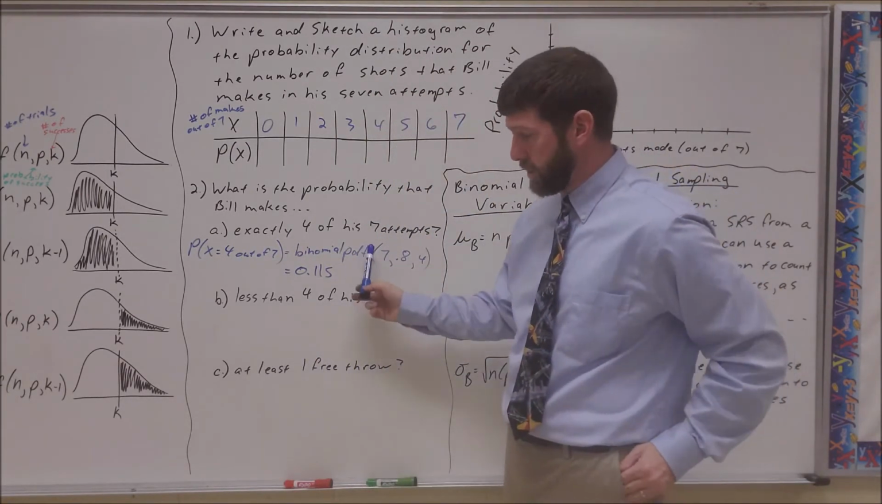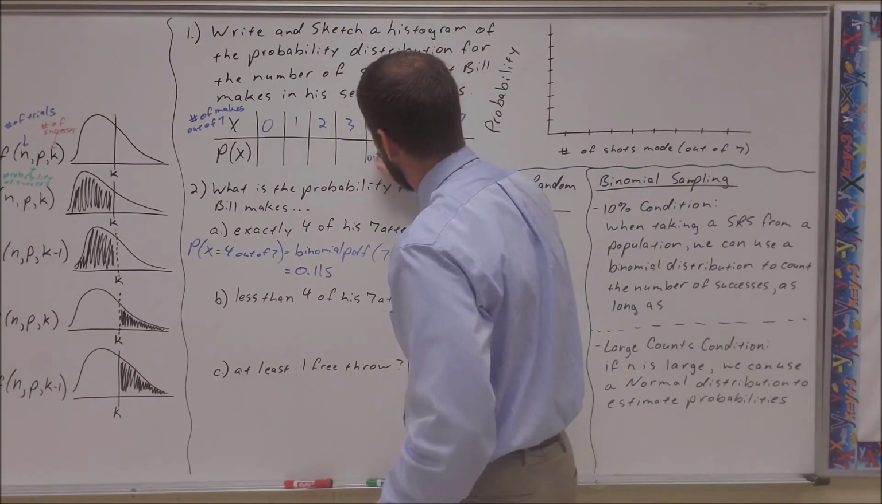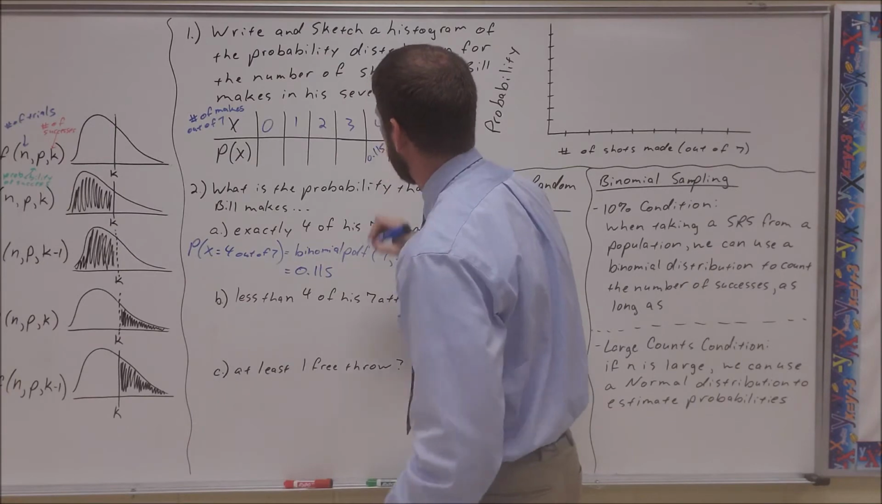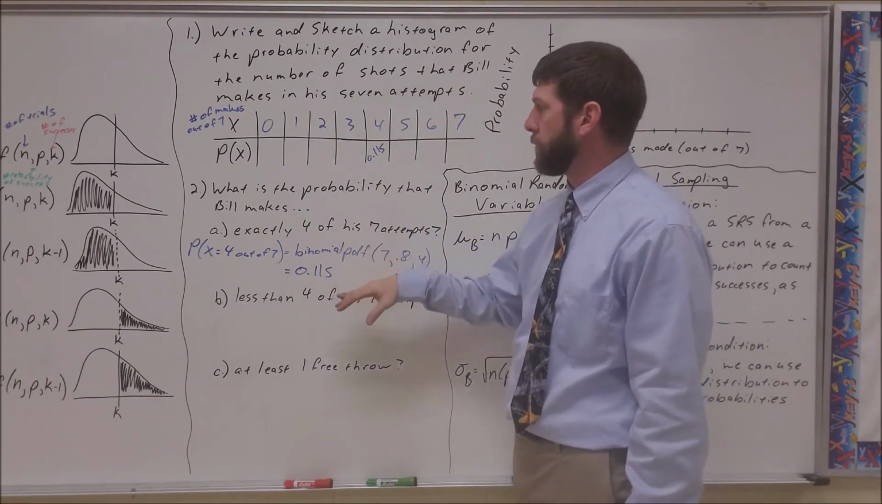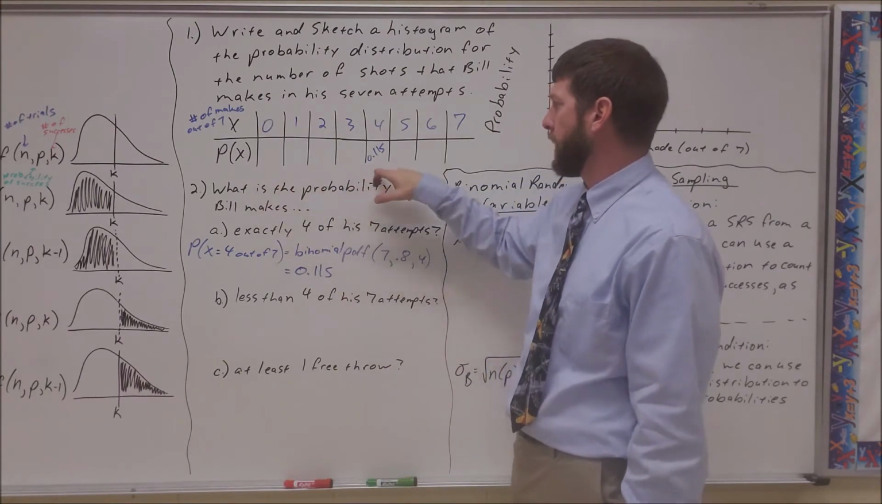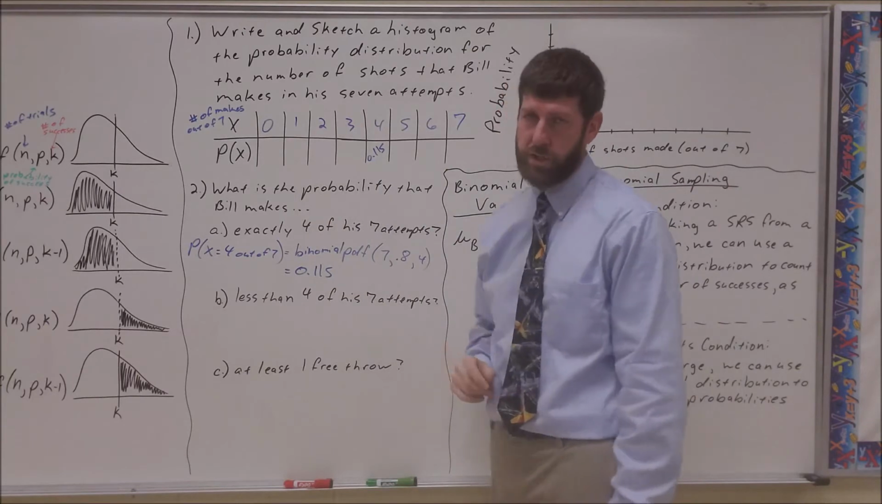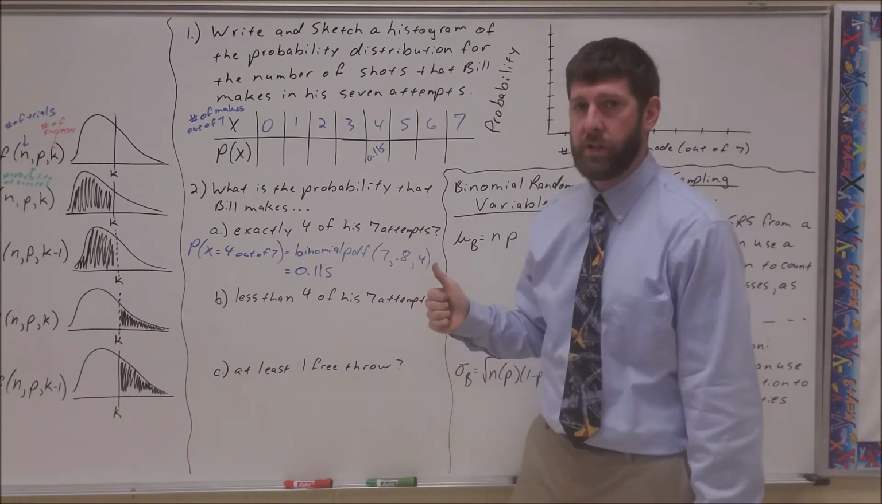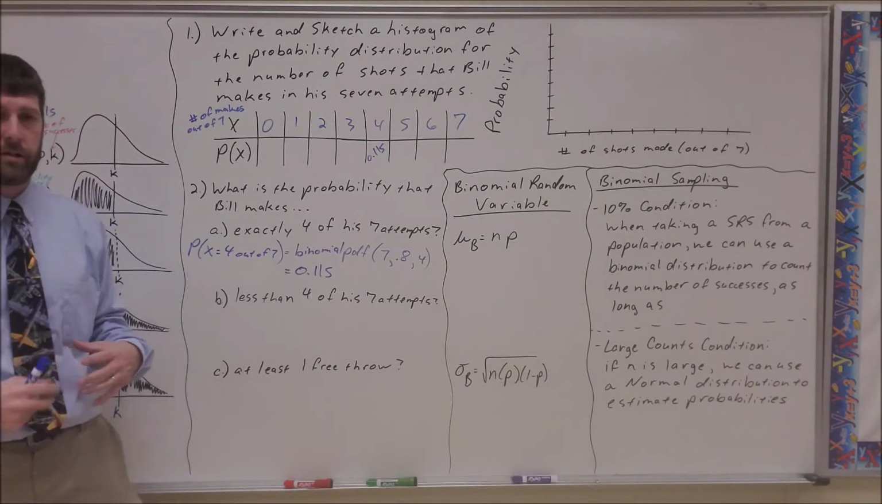What I want you to do is, just like we did here, we've already got the 4, 0.115. So we know the probability he makes exactly 4. I want you to repeat that process and calculate for each of those possible outcomes. So you're going to run your binomial PDF 7 more times. I'll pause the video right here, and I'll let you do those calculations.